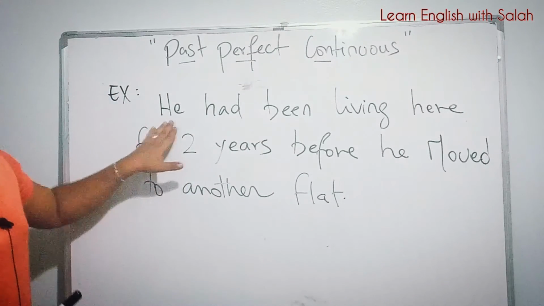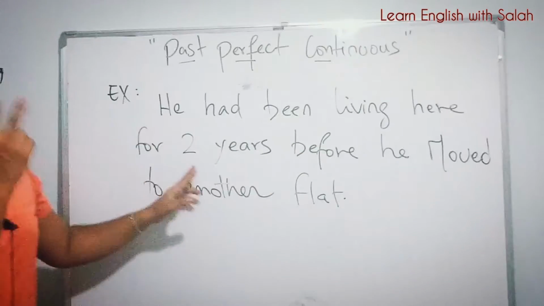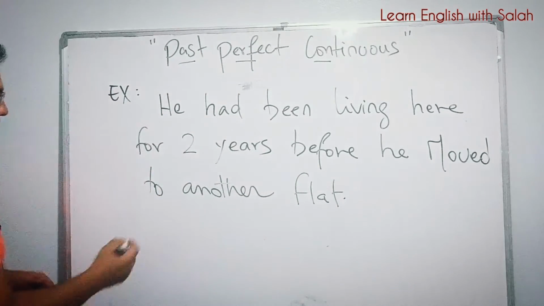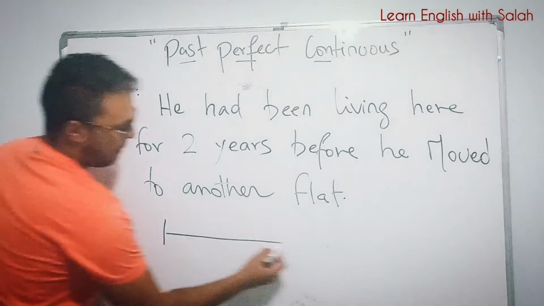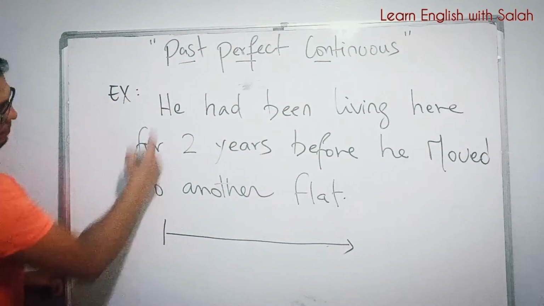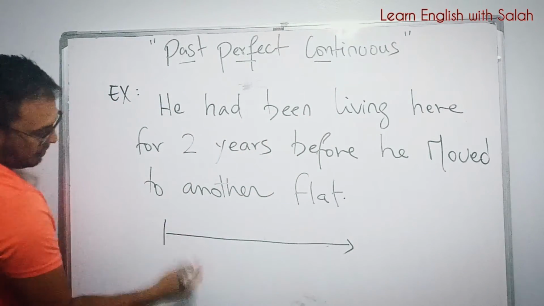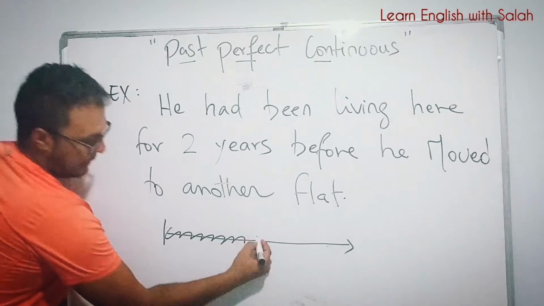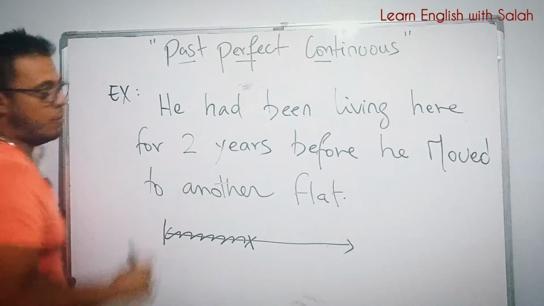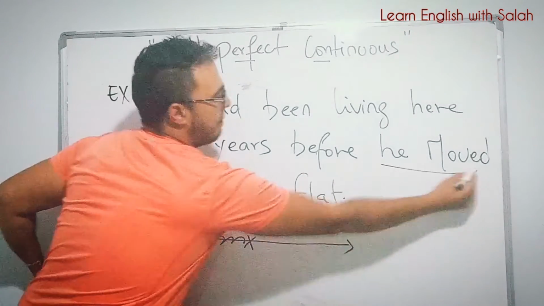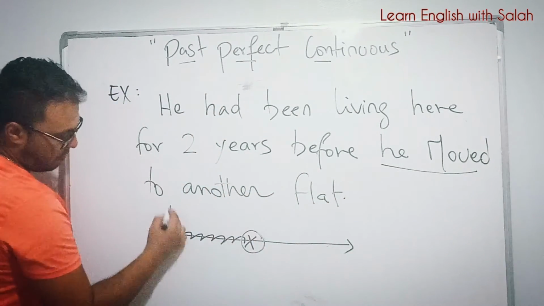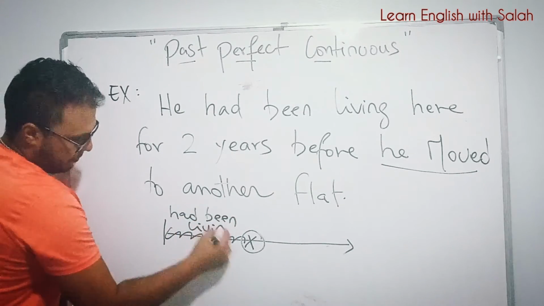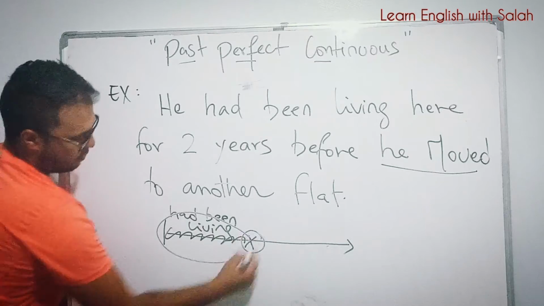So let's move to another example. We say he had been living here for 2 years before he moved to another flat. Let's draw like this. So he had been living here. He had been living here. Okay? And at this stage, in the past, of course, he moved. So he moved here. So here we have had been living for 2 years.